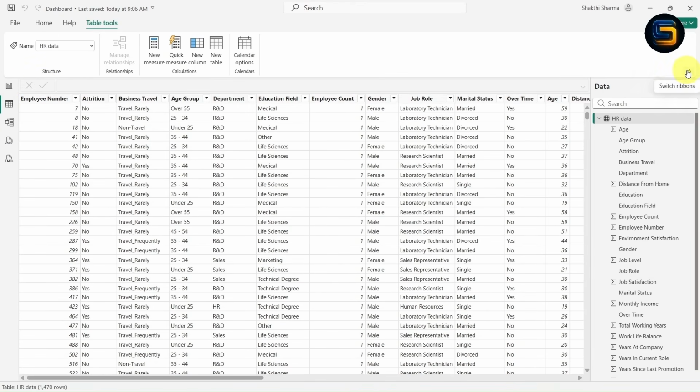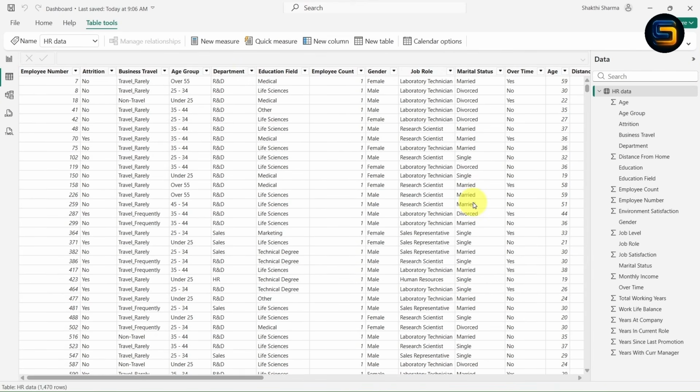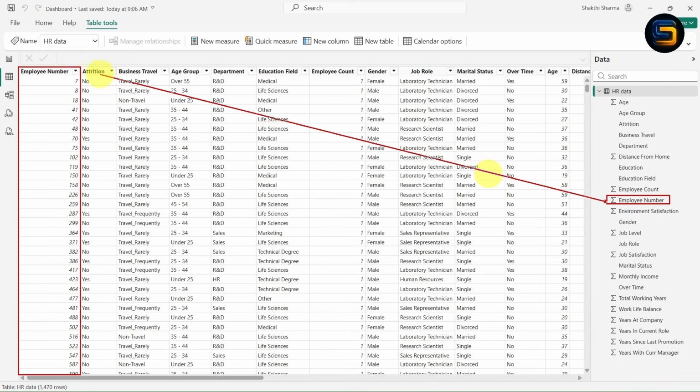Now inside this table view, you will be able to see the complete data, right? And at the right side, you can see all the columns available. Now look here, guys. The first column is the employee number column, which is a numeric data type. Now inside this data, you can see employee number, right? If you notice carefully, the employee number has the summation, meaning this employee number column contains numeric data type.